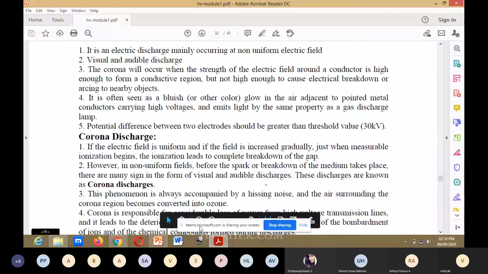Corona discharge: if the electric field is uniform and the field is increased gradually, measurable ionization begins, and the ionization leads to complete breakdown of the gap. What happens when measurable ionization begins?